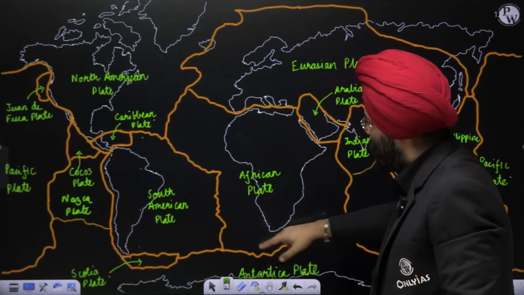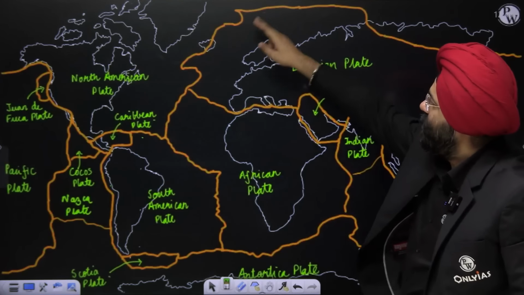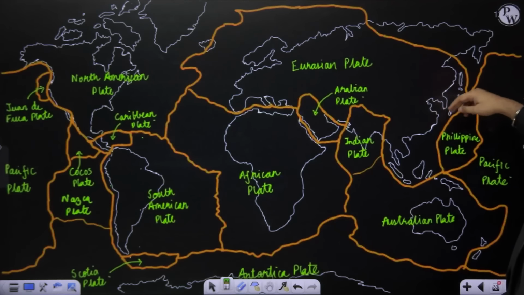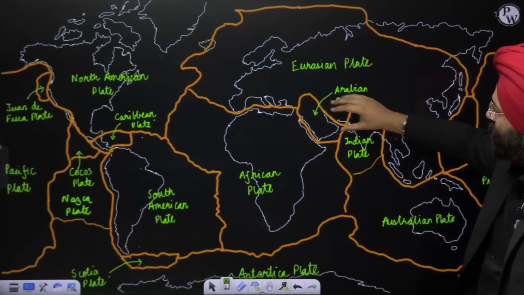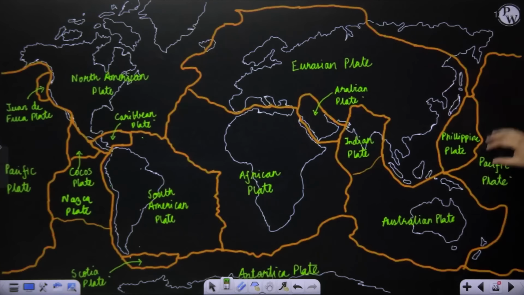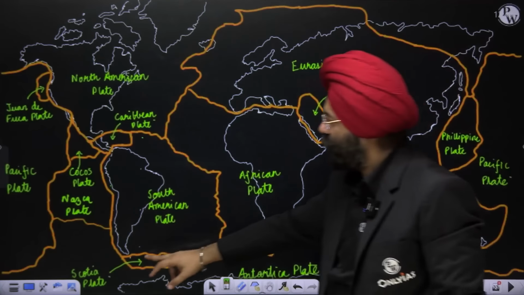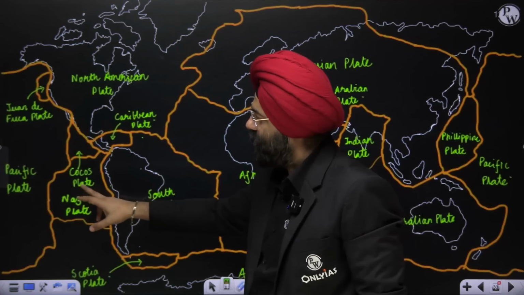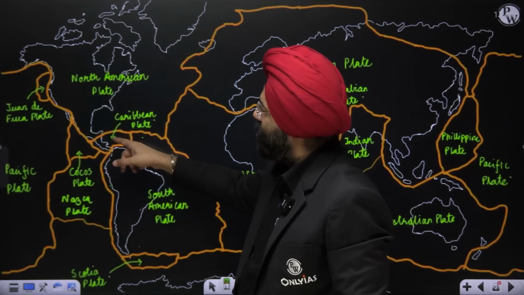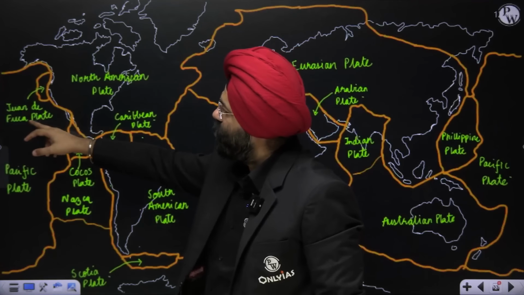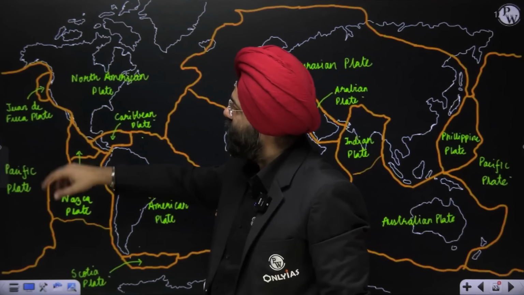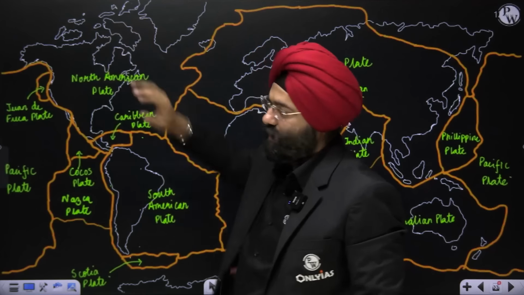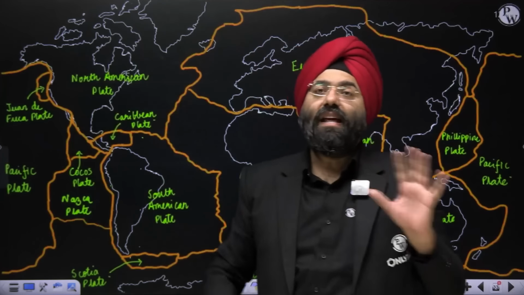So this is the African plate. This is the Eurasian plate. This is the Indian plate. This is the Arabian plate. This is the Australian plate. This is the Pacific plate, then the minor plate of Philippines. Then you have the Antarctican plate. You have the Scotia plate. You have the South American plate. This is the Cocos plate. This is the Nazca. Again, these are minor plates. You have another minor Caribbean plate. Then you have the Juan de Fuca plate. This is again a minor plate. North American plate, again a major plate. So these are the plates that are present.